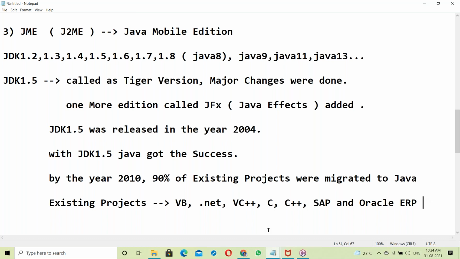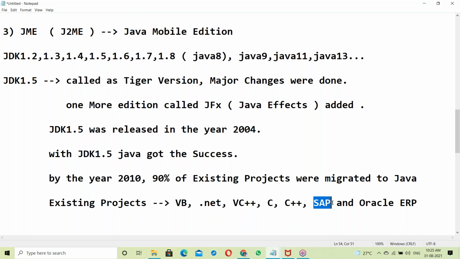See, one of my projects is an SAP project converted into Java. The reason is that SAP is a costly maintenance. The client is not in a position to bear that expenditure, so he wanted to migrate to Java and consulted our company.